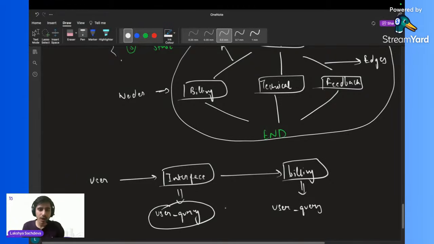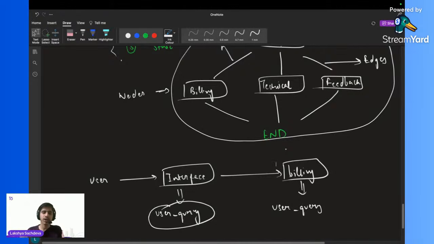So how are we sharing this? You can say this user query is sent to the interface only. Then how are we sharing this user query to my billing node as well? This is how we use state. State is nothing but we keep track of the information.